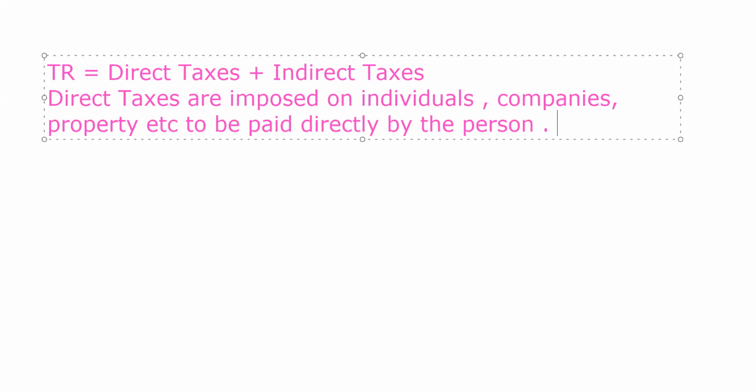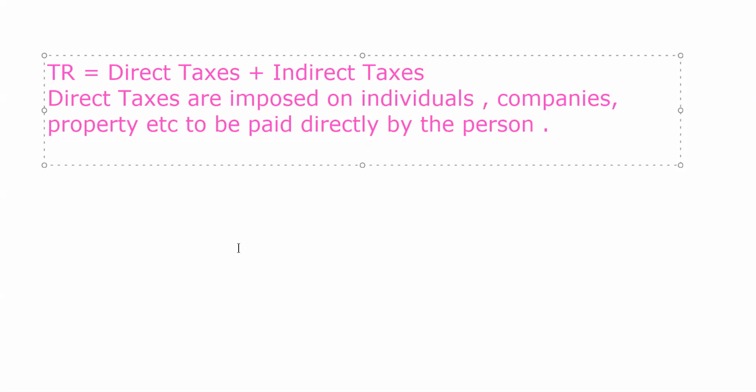Now, two things are there. I'll write it under star. Two things are there. To pay every tax, anyone can be liable.